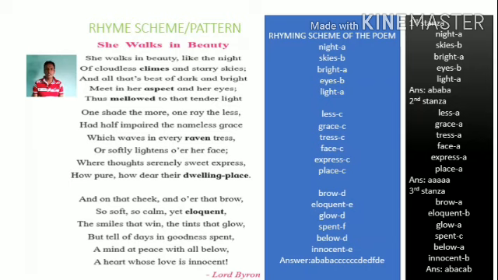If you are writing the rhyming scheme of the second stanza, only the second stanza is before you.